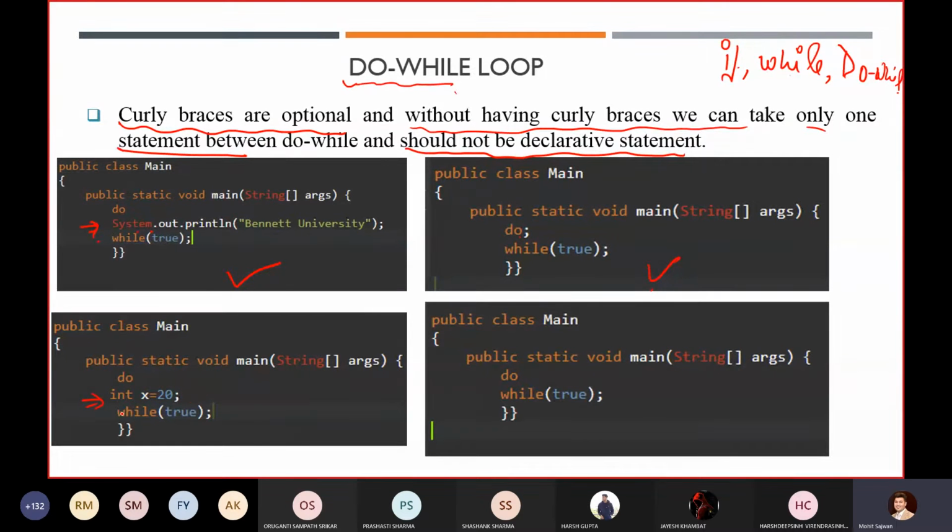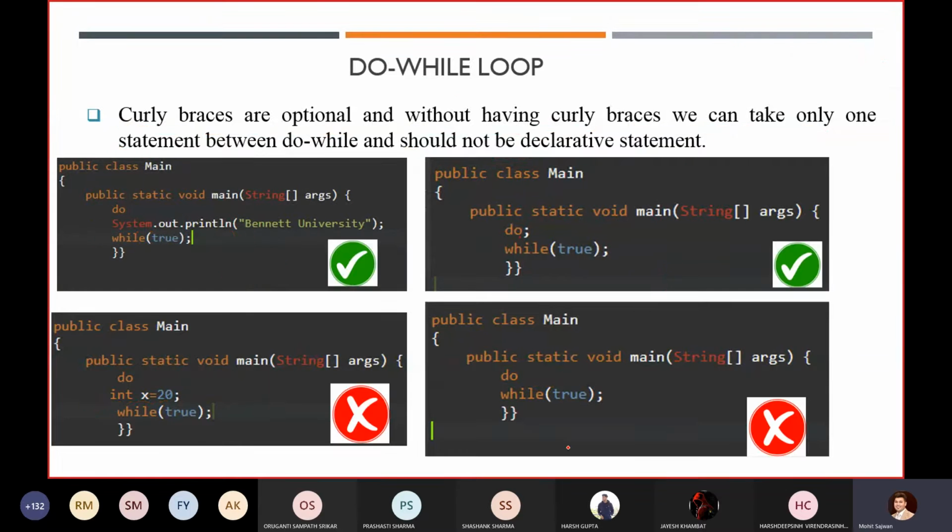You know that whenever we are not using curly braces and we declare some variable, it will give us an error. And the fourth one is where we haven't used a semicolon, and we haven't used any body after that. It is mandatory to use either a semicolon, or curly braces, or some statement like in the first case. Otherwise you will get an error.